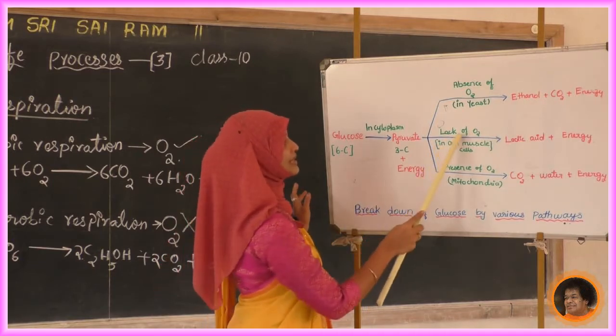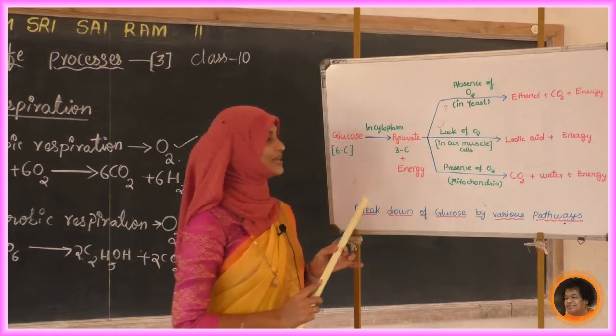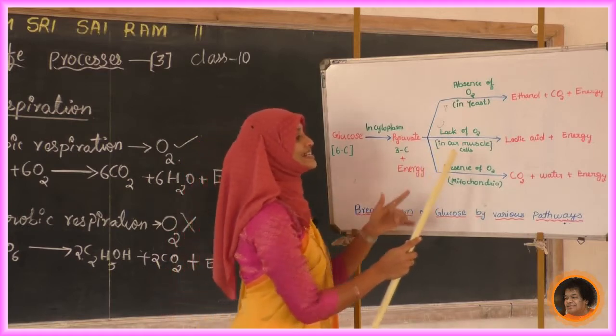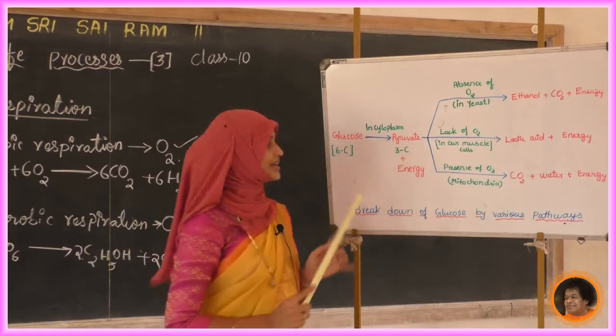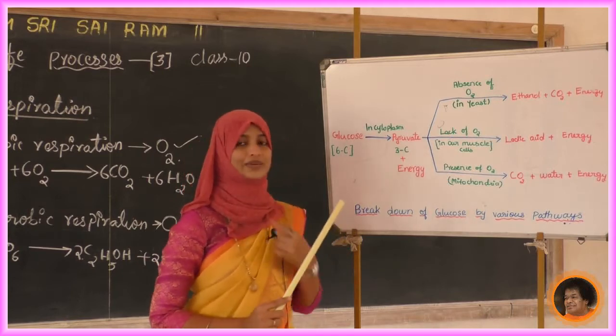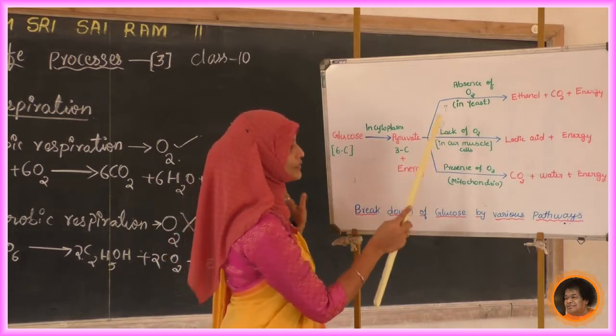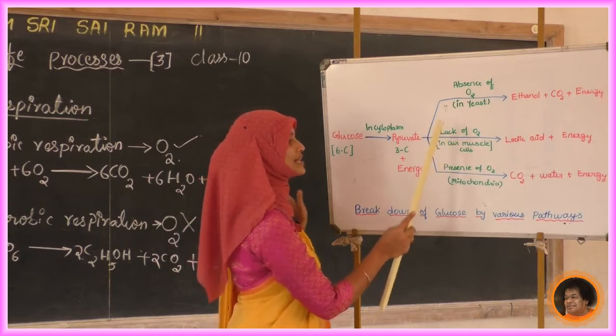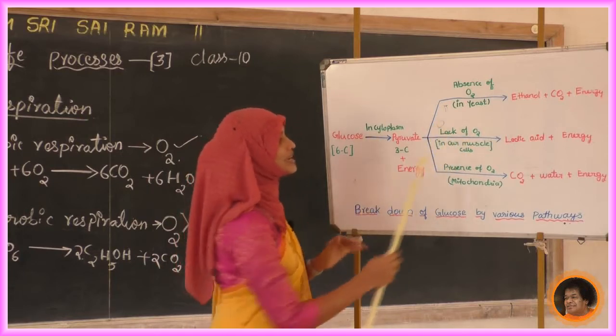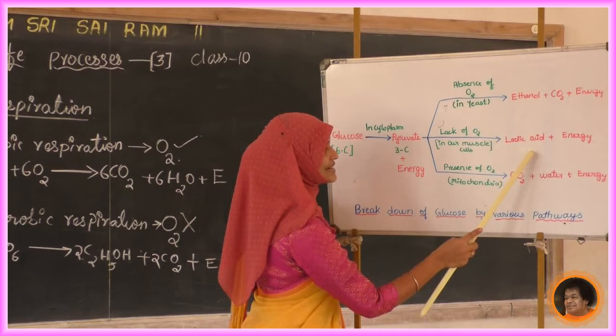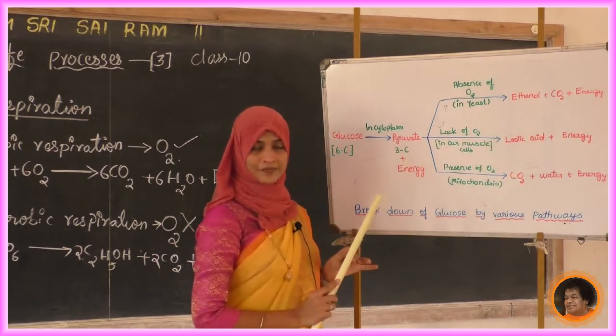Now here, lack of oxygen, one more example, one more path it is in our muscle cell. In our muscle cell, it also occurs in the absence of, or else lack of, oxygen. Here we are getting product as lactic acid and energy.